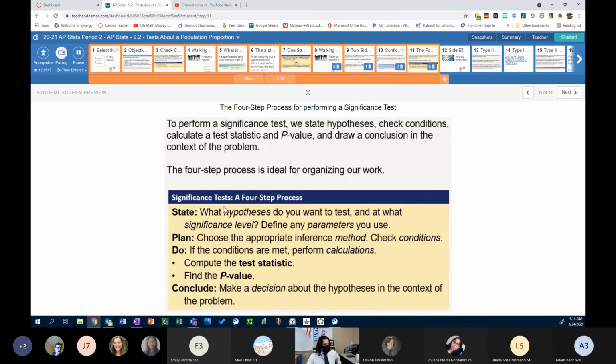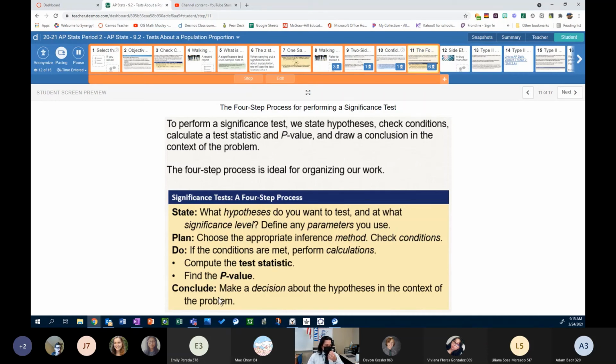So the significance test, a four-step process. First, we will state what hypotheses you want to test, null hypothesis, alternative hypothesis, and at what significance level. Define any parameters you use, and when they say define parameters, tell us what p means in context. Tell us what mu means in context. Plan: choose the appropriate inference method. In this case, we just have the one to use in this chapter so far, the one sample z test for proportion. Check conditions: random, 10%, large counts. Do: if the conditions are met, perform the calculations, compute the test statistic, and find the p-value.